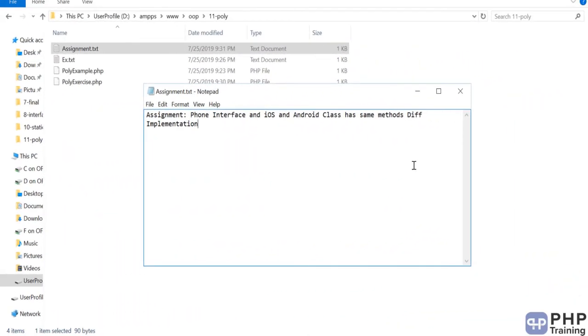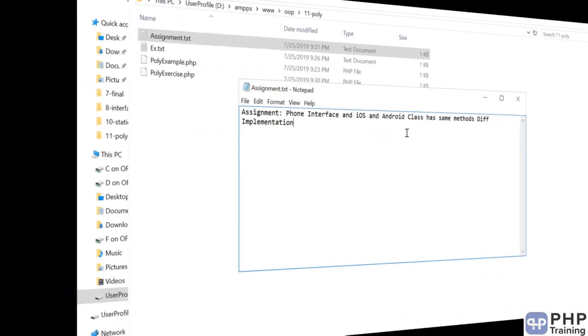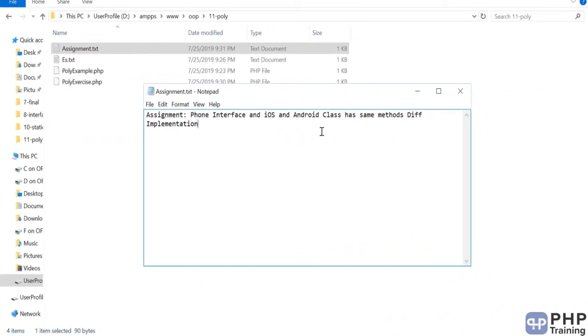Hello and welcome to the assignment section. So here's a small assignment for you. You have to define a phone interface, and iOS and Android classes, which have the same method and different implementation. Okay, so try to show polymorphism using a phone interface and iOS and Android classes. Okay, so do this assignment. Once you do your assignment, post your program. I'll be reviewing them and I'll provide my feedback to you. Okay, all the best and do this assignment now.